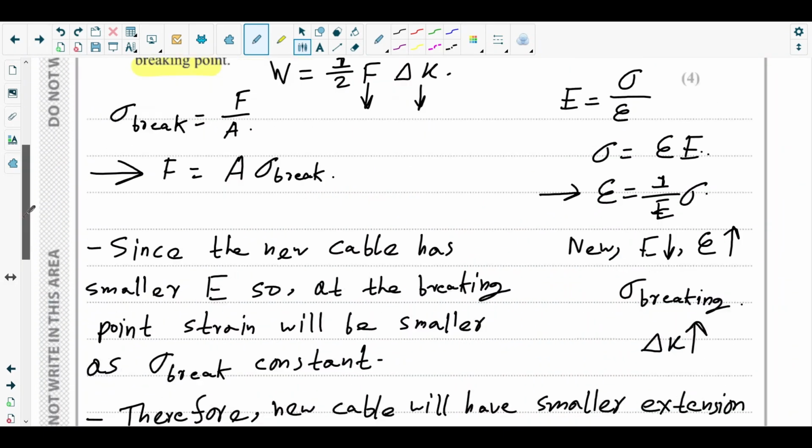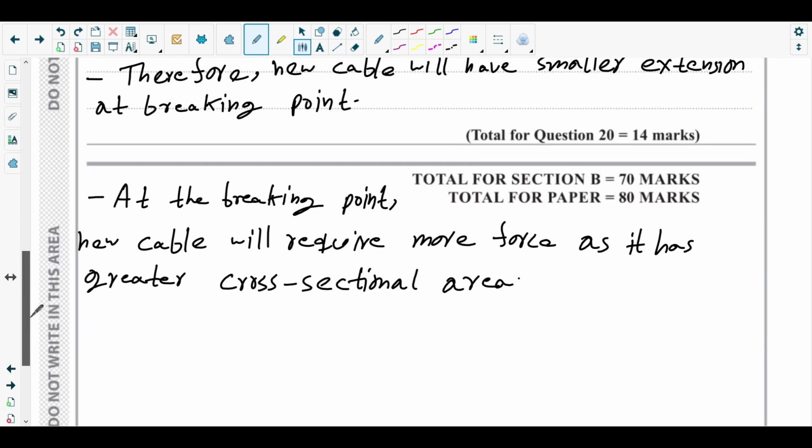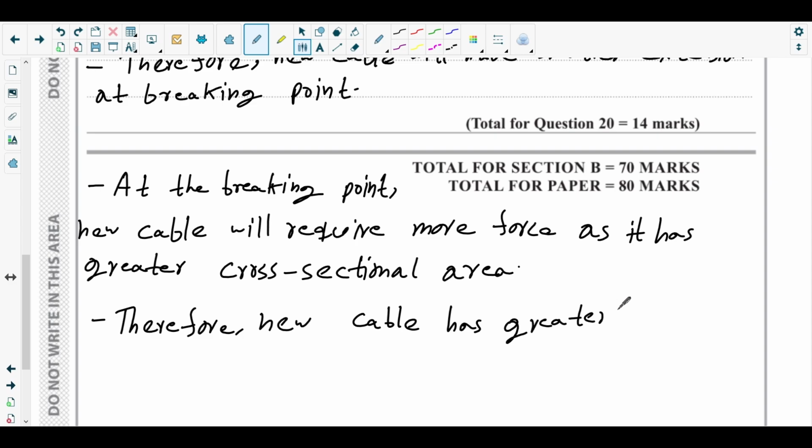The more the area of cross section, the more breaking force it will require. Therefore the new cable has greater breaking force, right? Breaking force and extension.